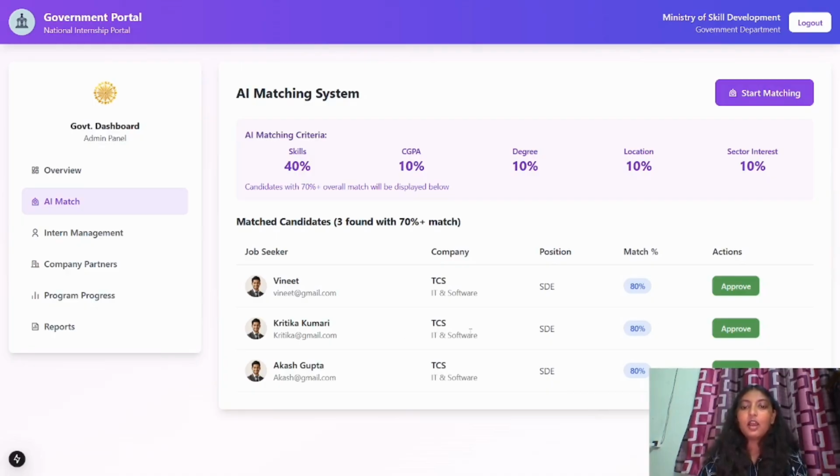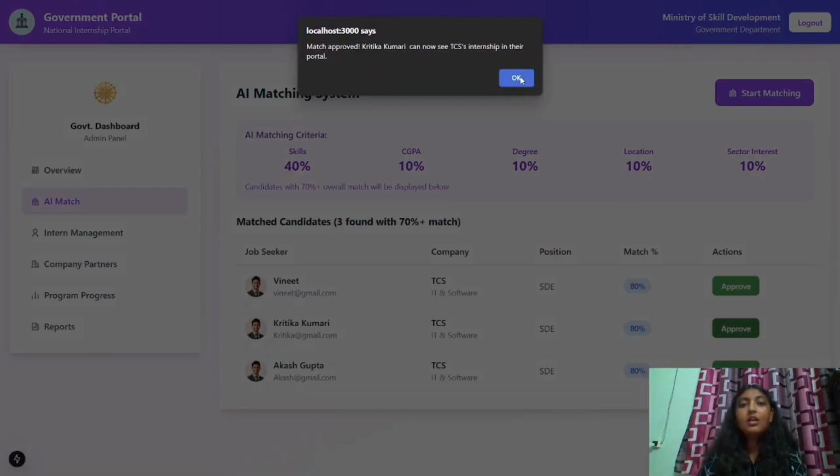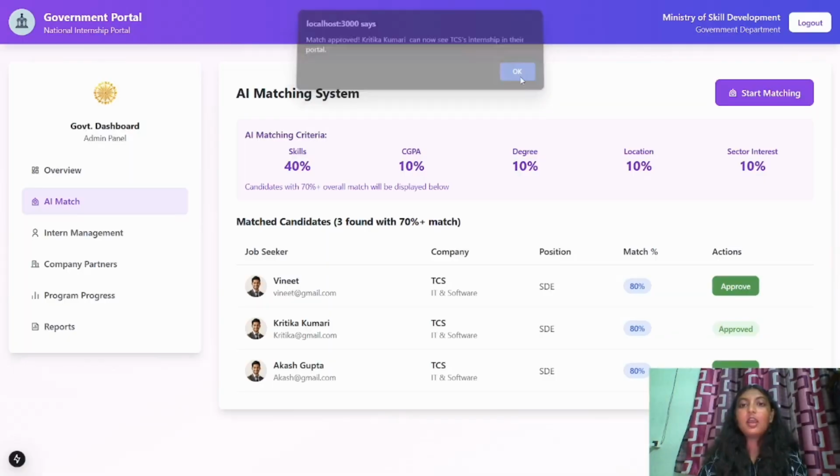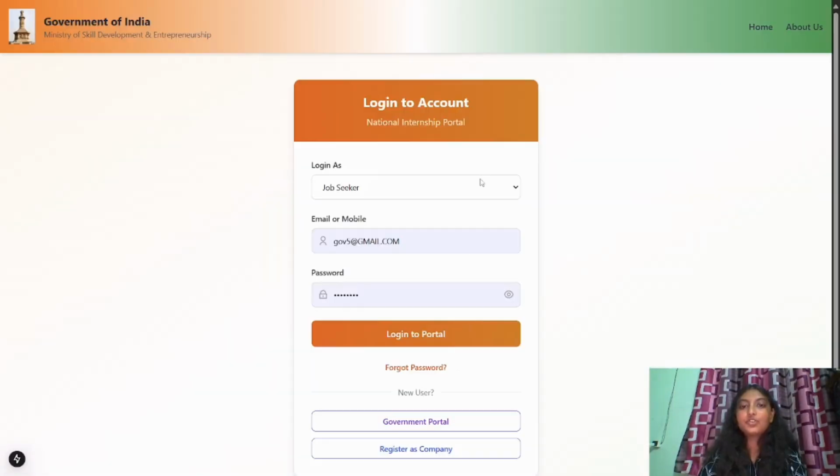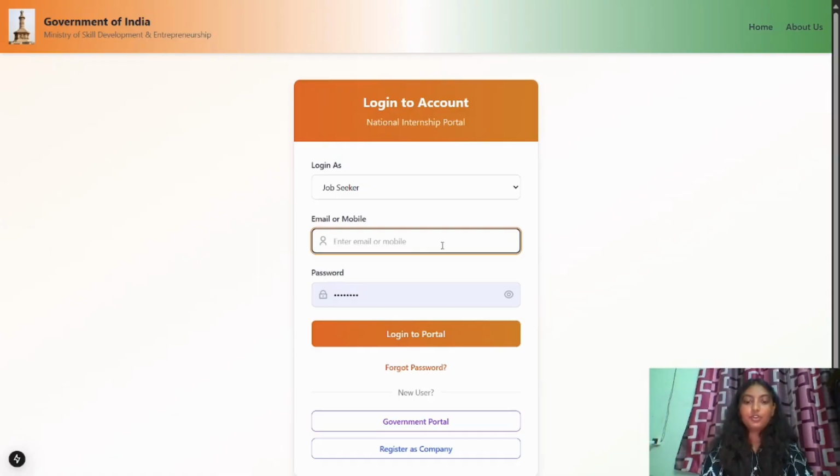Now, here I'll show you that we have an approve icon. This is for convenience. This can be done automatically also, but right now we have put in an icon for convenience. So after clicking on approve, the application allotment letter will be shown in the job seeker's profile. So I'll show you.